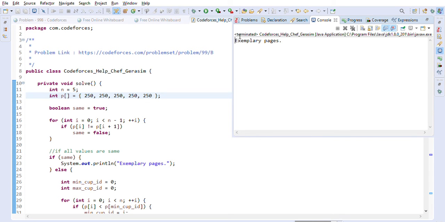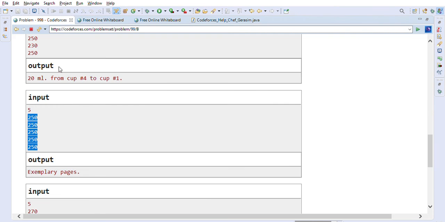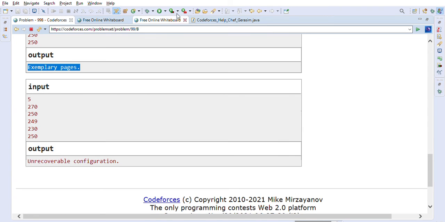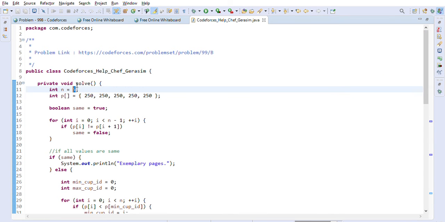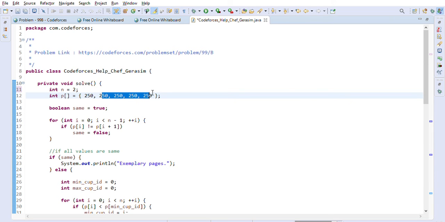So if all are equal, then it's exemplary pages. So we are getting the correct answer here. Now let's take a look at the example that we discussed. We have only two cups, one has a 250 and one has a 239. So let's execute this example.